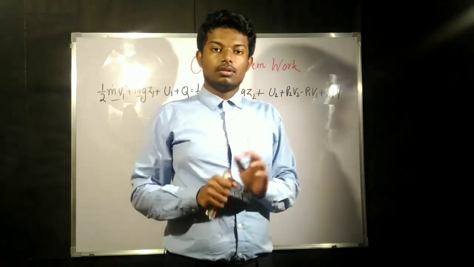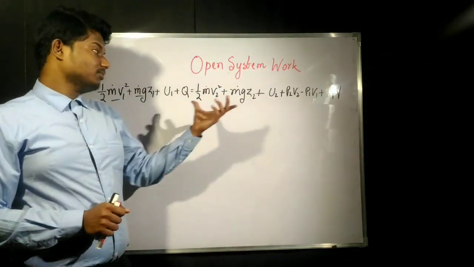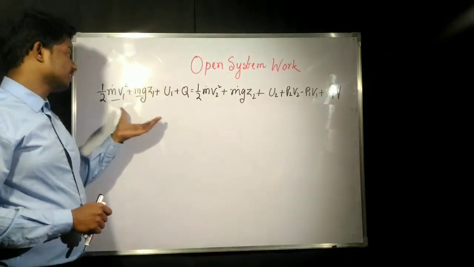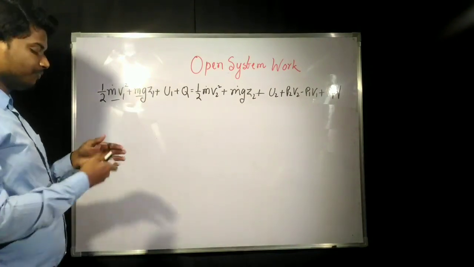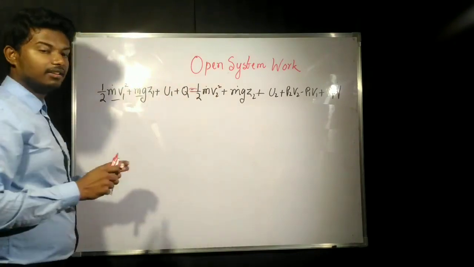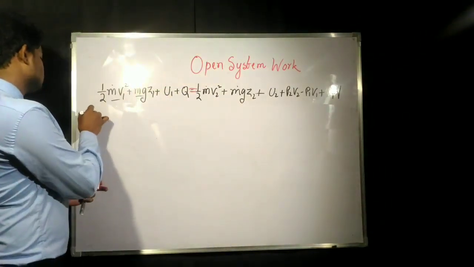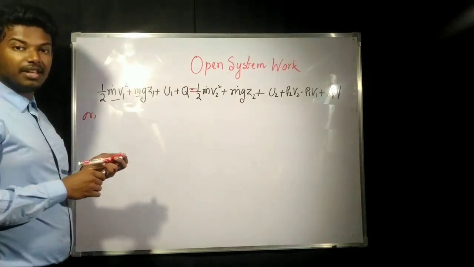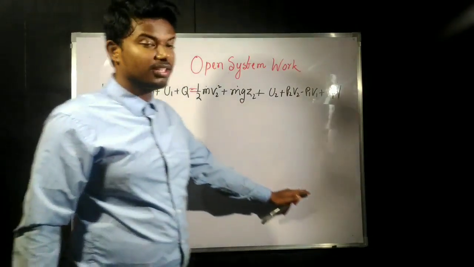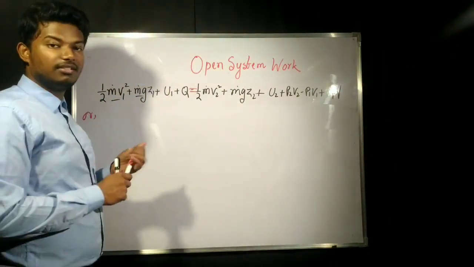As we have said that we are going to equate E1 and E2, similarly we have written here. This part is total E1, and at the right side is total E2. Now we need to derive the expression. I could have written down all these expressions and explained later, but this is a long equation.